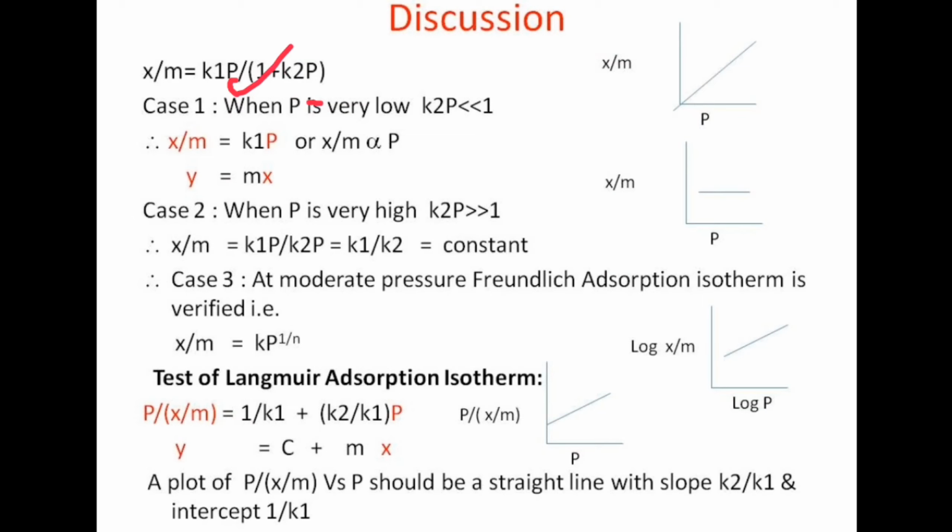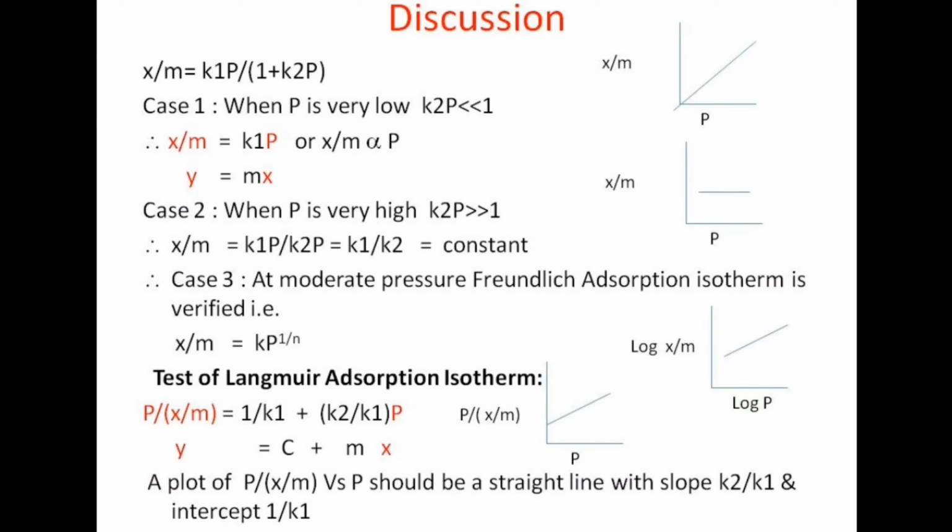Therefore the equation becomes x by m is equal to K1P, which is similar to the straight line equation y is equal to mx. Here the intercept is 0, so we get a straight line passing through origin. That means if pressure is very low and we plot a graph between x by m versus P, we get a straight line passing through origin.